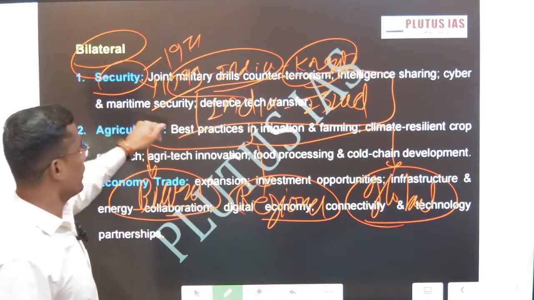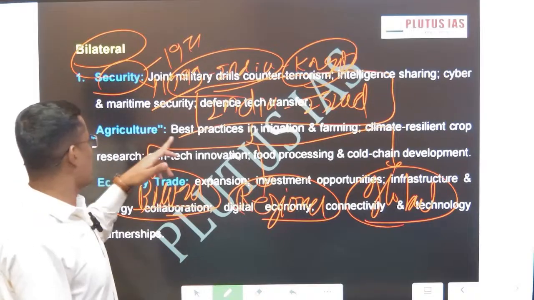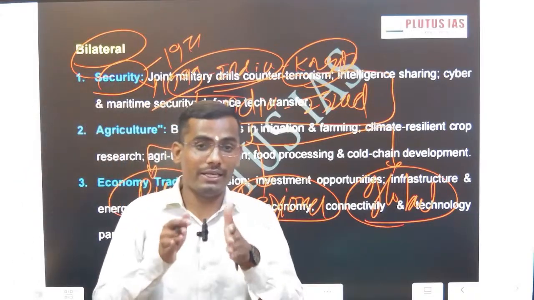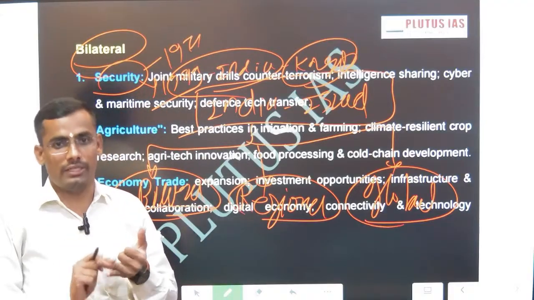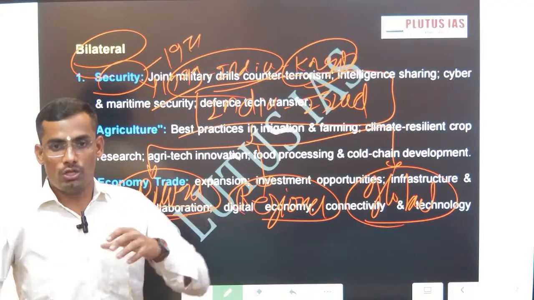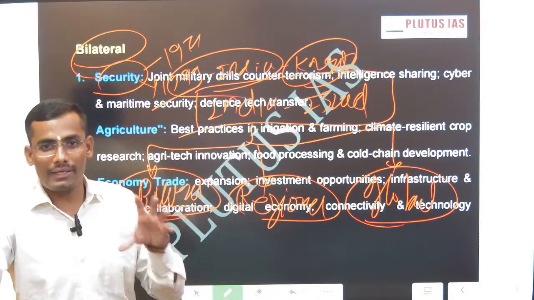Apart from security, India and Israel have very good economic ties. What are the economic ties? The best is agriculture practices. In the economy also, agriculture, the service sector, technology services, and science and technology, all combined together, boost the India-Israel bilateral relationship.